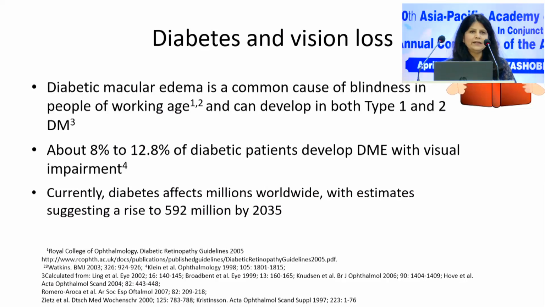As I stand here, I want to acknowledge that we live in the world capital of diabetes now. We have the highest number of diabetics in the world. And the recent literature shows that 8% of the juvenile diabetics and up to 12.8% of the adult diabetics actually develop visual impairment due to DME. And if we are to say that 20% of the adult population actually has diabetes, of this 12.8% would actually lose reading, writing vision because of the diabetic macular edema.